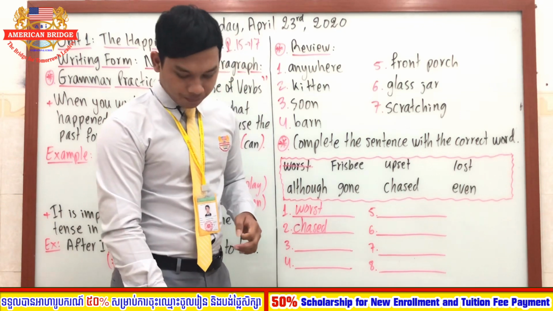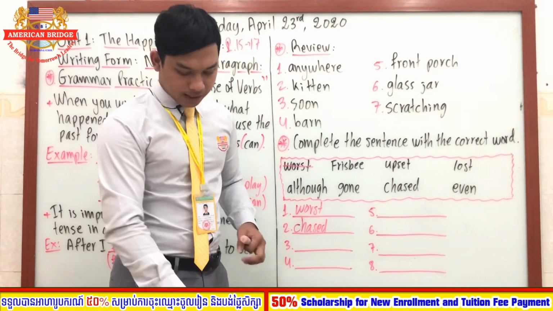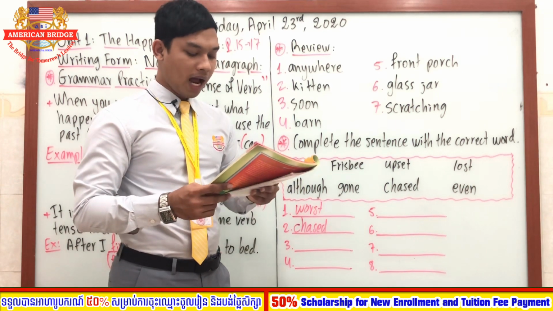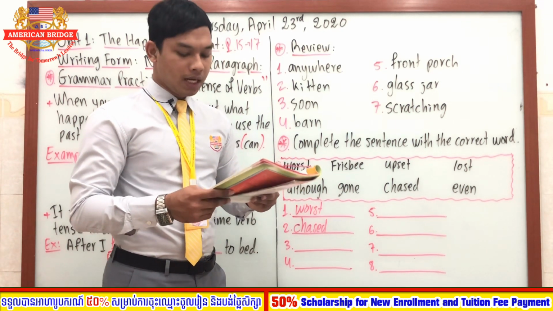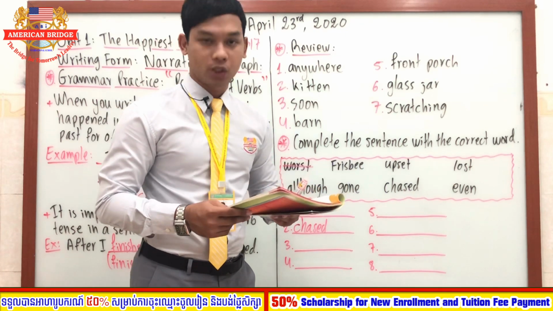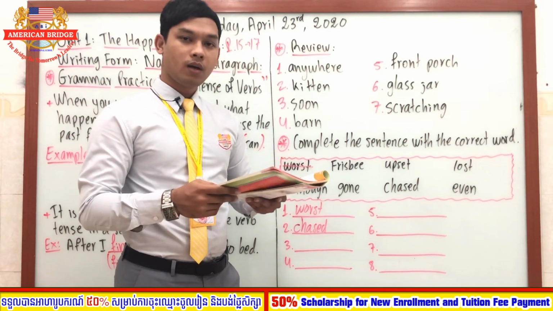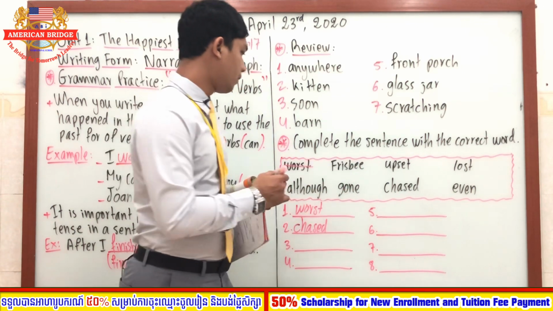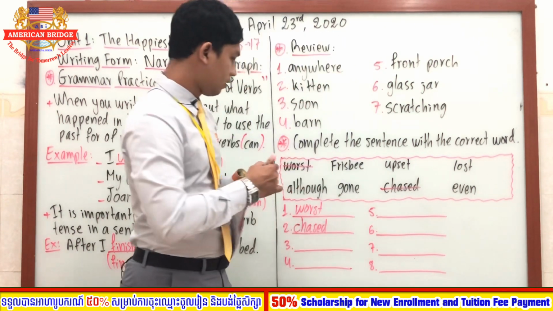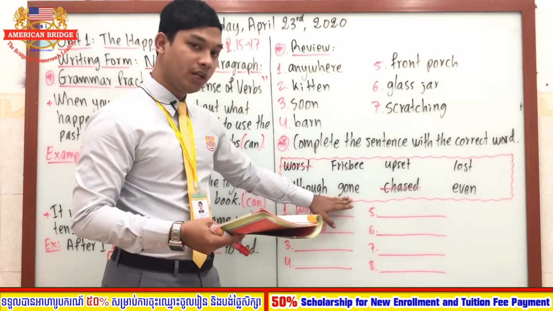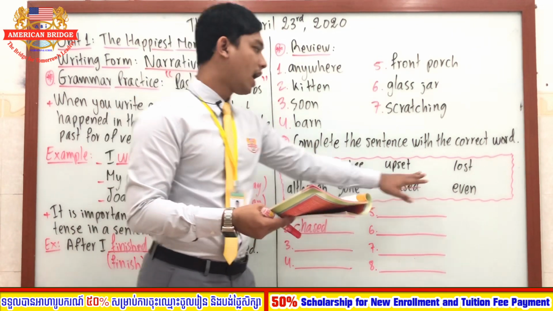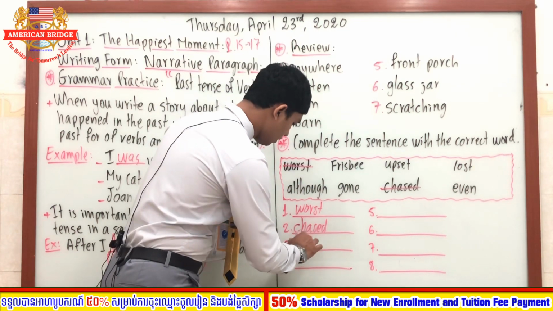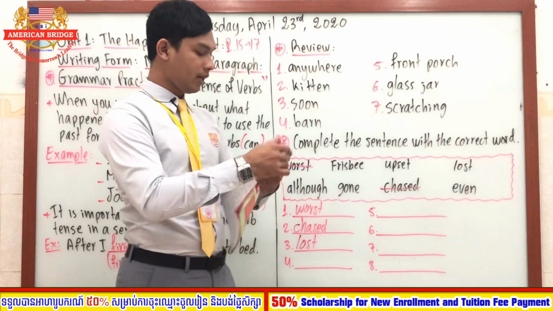We chased our dog. All right. Number 3, we say what? I thought I lost my cat Lucky, but I found him under the porch. Okay. So what word do you use, everyone? What word did you use to apply here? I gone? No. Yes. I thought I lost. Okay. I thought I lost. Number 3 here, lost. All right.